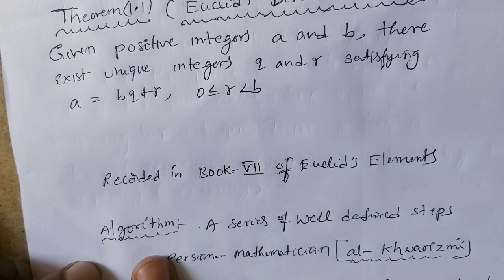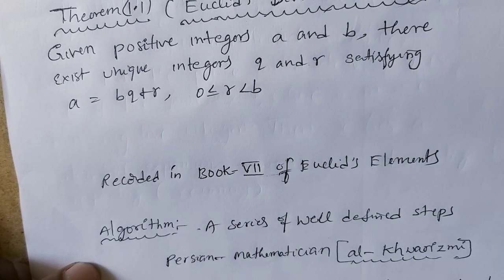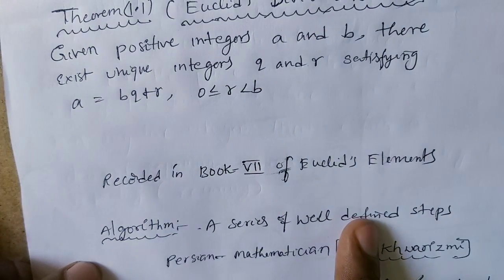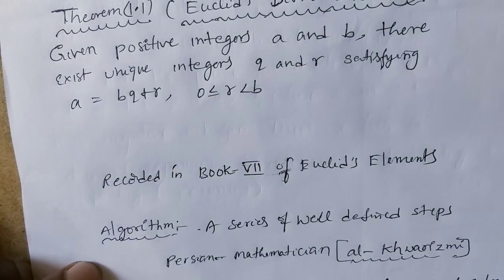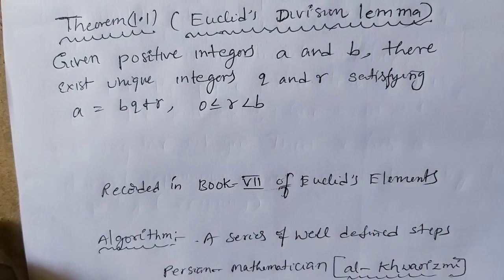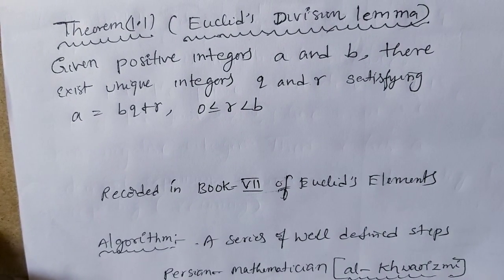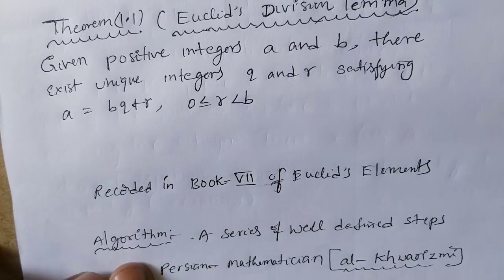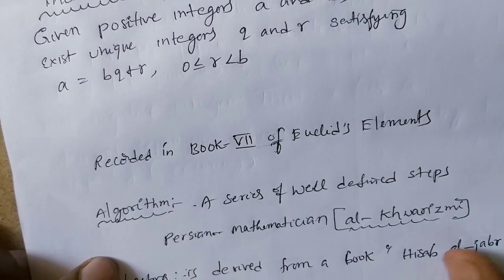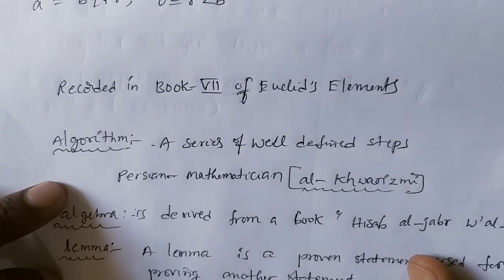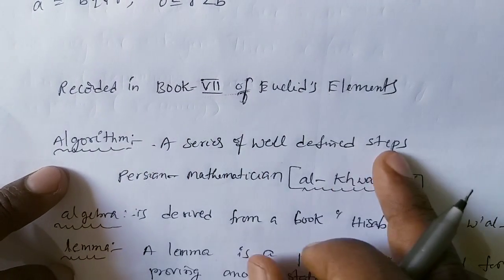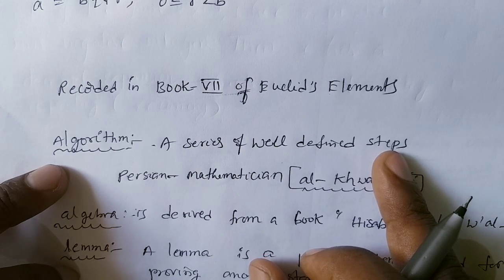Actually, it is Euclid's algorithm. So here this is known as an algorithm. The steps we follow while finding the division, we have to follow some steps. That is nothing but an algorithm. So what is an algorithm? Let me show you here. See that, a series of well-defined steps which is involved in solving a problem.